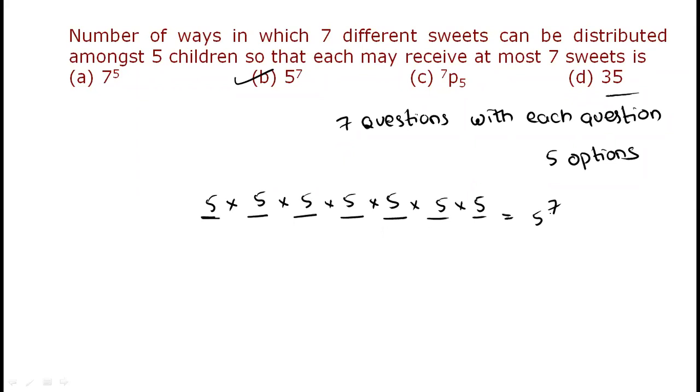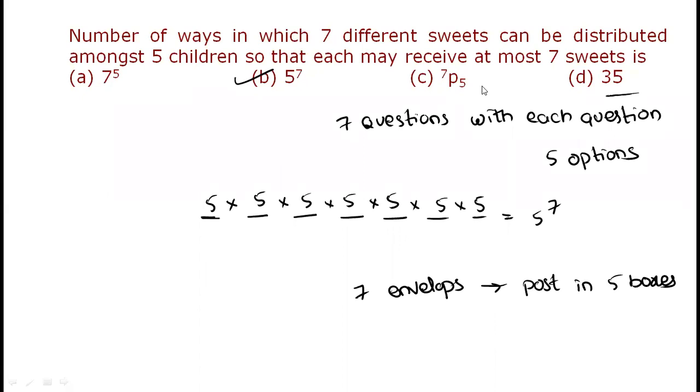7 power 5, how to distribute, sir? That's what, right? Important. See, you have 7 envelopes in your hand, and you have 5 post boxes in front. You have to post 7 envelopes in 5 boxes. First envelope can be placed in any among those 5 boxes. Second envelope also you can place in any of the 5 boxes. Third envelope also any of those 5 boxes.